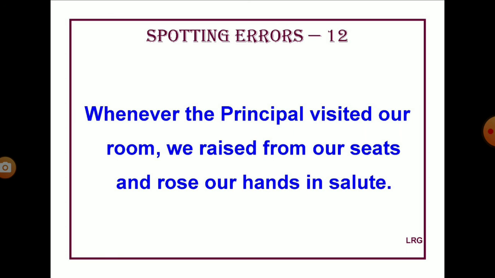So let us read the sentence completely with the corrections. Whenever the principal visited our room, we rose from our seats and raised our hands in salute. So that is how you identify the errors with rise and raise, and remember to use the correct use of these verbs, especially the conjugation of the verbs. If it is rise, rise, rose, risen. If it is raise, raise, raised, raised. So that is the conjugation of verbs. Remember this conjugation and use them in your own sentences correctly.